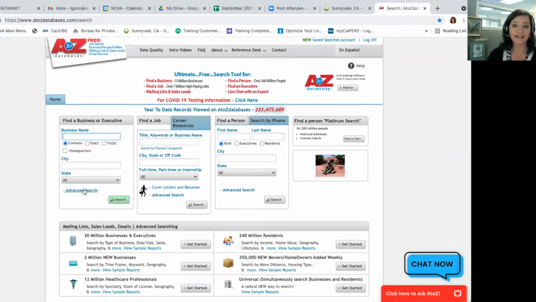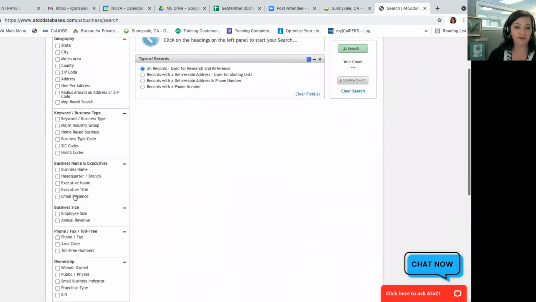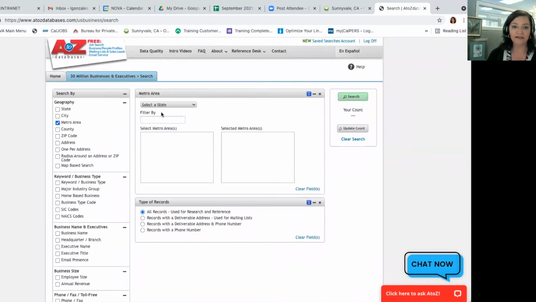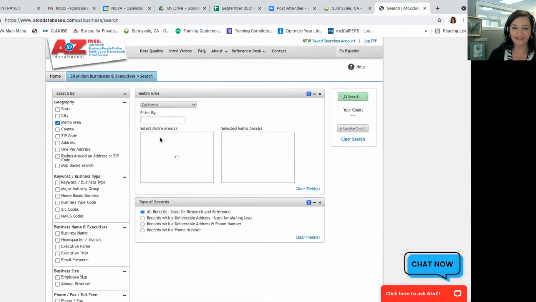So let me go ahead and select advanced search. And here's what it looks like. And I always start here by geography. You'll see that there's other categories, and we'll go through some of those as we do a search today. But I'm going to go ahead and start with metro area. So let's assume you're looking for companies within California, and you're going to filter by metro areas. We're located in Sunnyvale, as I mentioned. So I'm going to go ahead and select San Jose, Sunnyvale, Santa Clara.